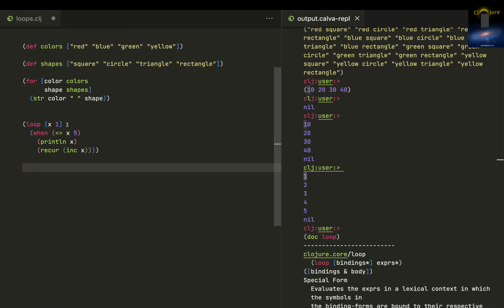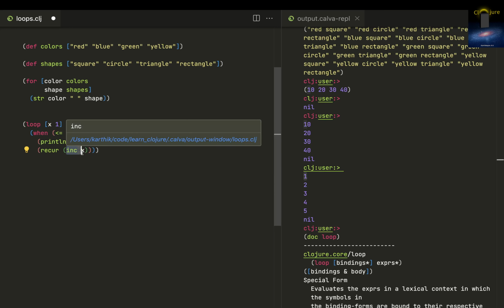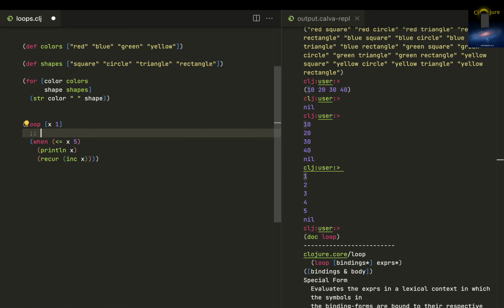But don't think that x will again become 1. We are just incrementing x and going back here. We are not assigning 1 to x once again. Just think like we're just going to the next line or something like that.